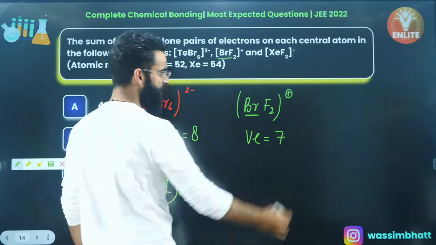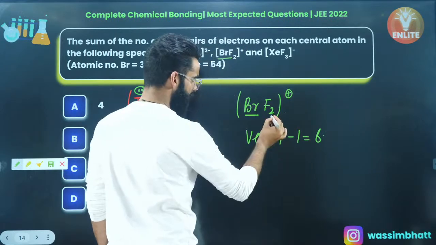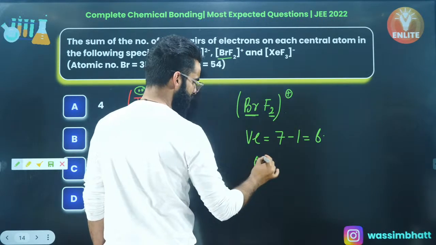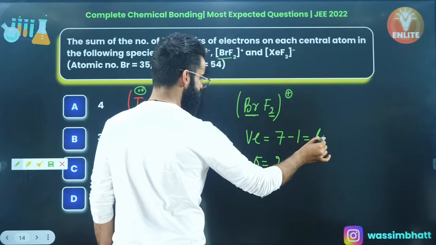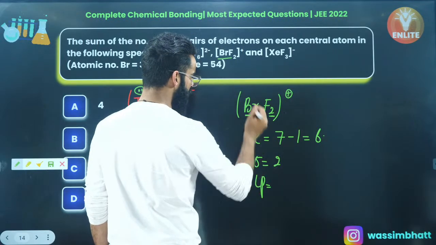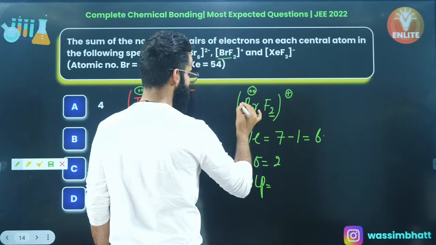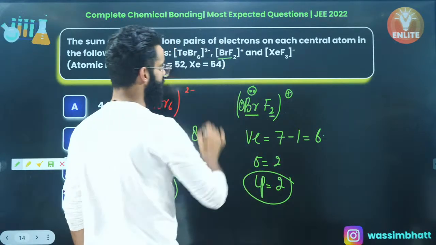7 valence electrons. But there is a positive charge as well, so subtract it. So 7 minus 1 comes out to be 6. How many terminal atoms are attached? 2. So there are 2 sigma bonds. How many lone pairs will be there? Out of 6 valence electrons, this bromine has used 2 to form 2 sigma bonds. So 4 electrons will be left as such on bromine in the form of 2 lone pairs. So there are 2 lone pairs on bromine right here.